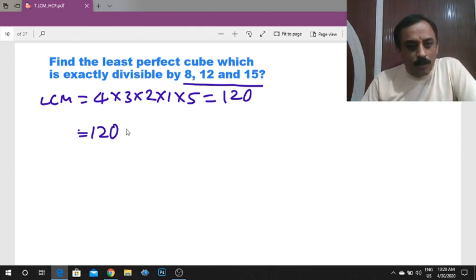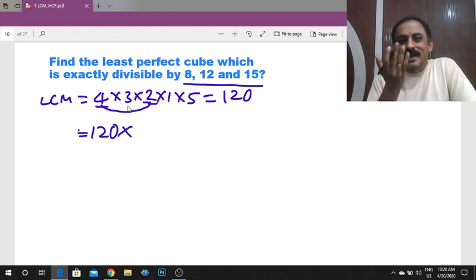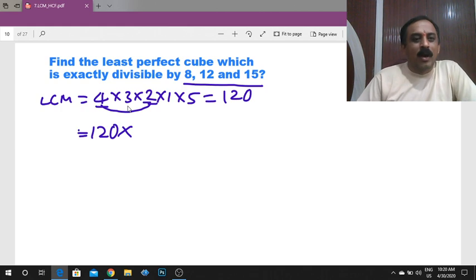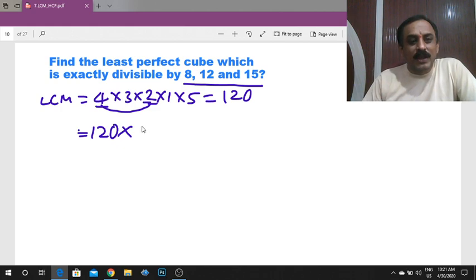Perfect cube. So 120 into, here 4 into 2. What is 4 into 2? 8. 8 is a perfect cube. So already one cube is there. Now the 3 multiples are not there, so 3 into 3, 3 squared. What is 3 squared? 9.